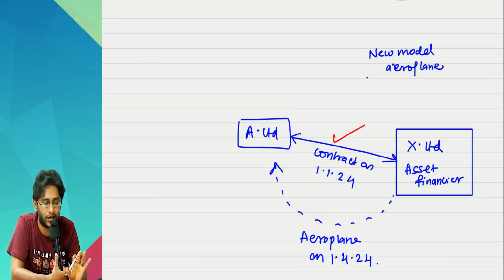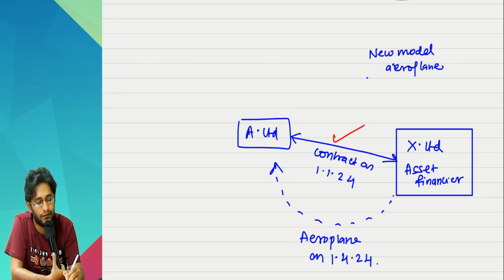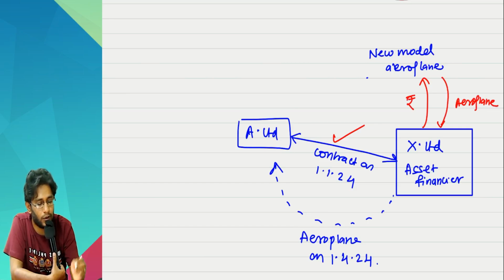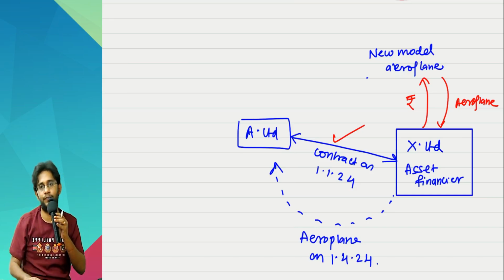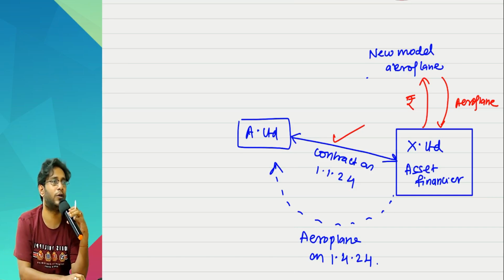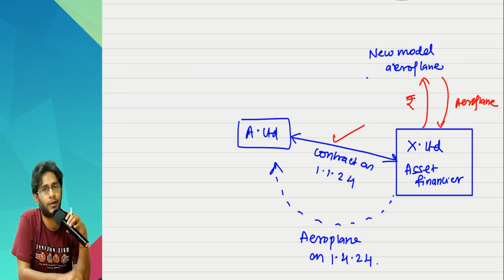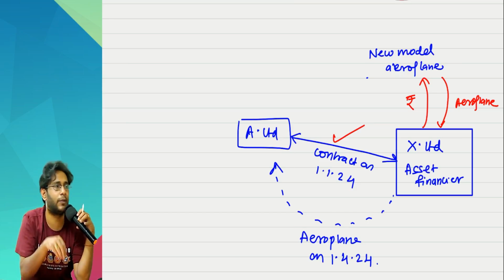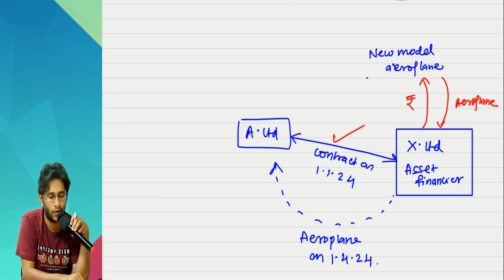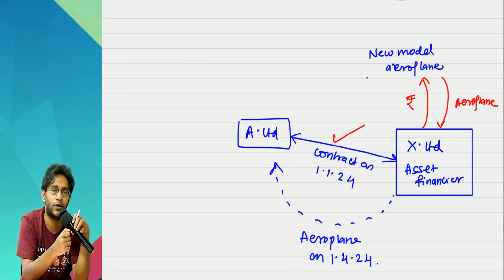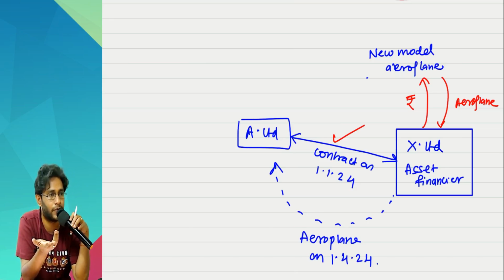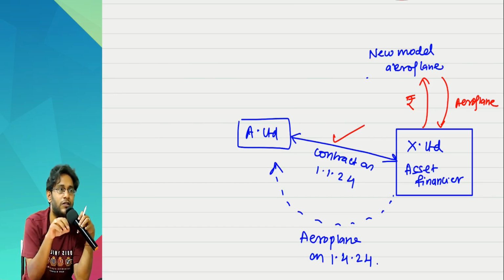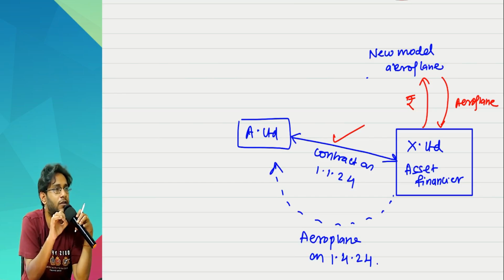In the next 3 months, what Excel Limited will do is invest its own money and buy the aeroplane, and that asset it is going to give to A Limited. Sir, why is Excel Limited doing this? What is A Limited's objective? Somehow use the aeroplane for the purpose of his business. What is the objective of the aeroplane manufacturer? He wants to sell the aeroplane. What is the objective of Excel Limited? He wants interest income.